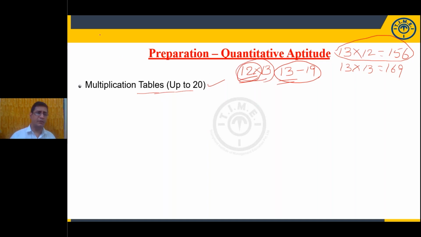When you're memorizing the 14th table, 14 into 12 means it is 168. So what about 12 into 14? It is also 168. So what I'm trying to tell you is, when you are memorizing these tables, automatically you will get the values of all the tables from 1 to 12 up to 20. So here just focus on the tables 13 to 19.